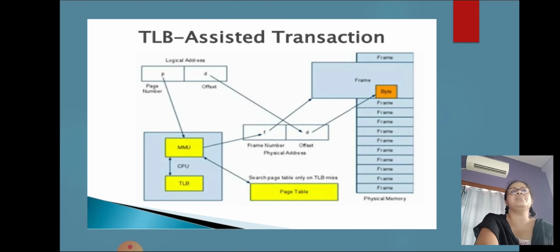If the page number is not in the TLB, which is known as a TLB miss, a memory reference to the page table must be made. When the frame number is obtained, we can use it to access memory. In addition, we add the page number and frame number to the TLB so that they will be found quickly on the next reference.